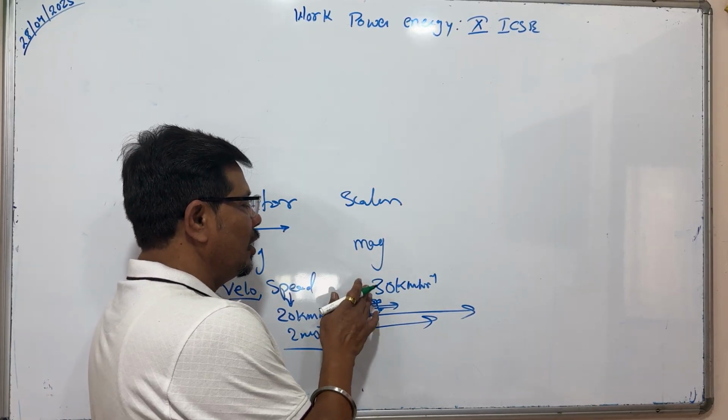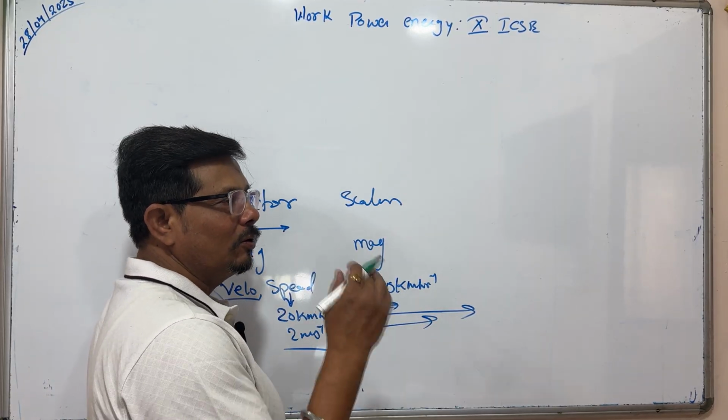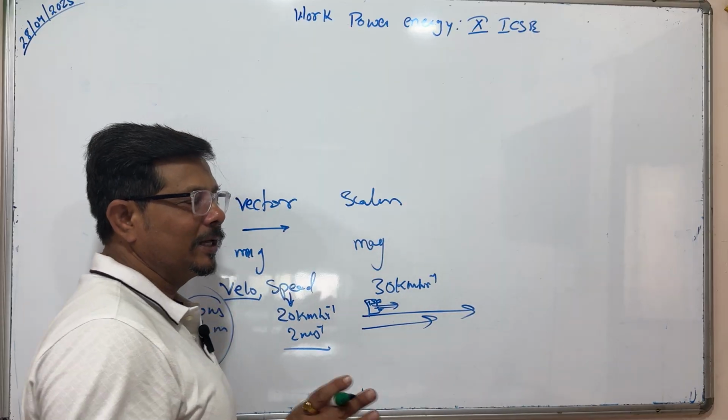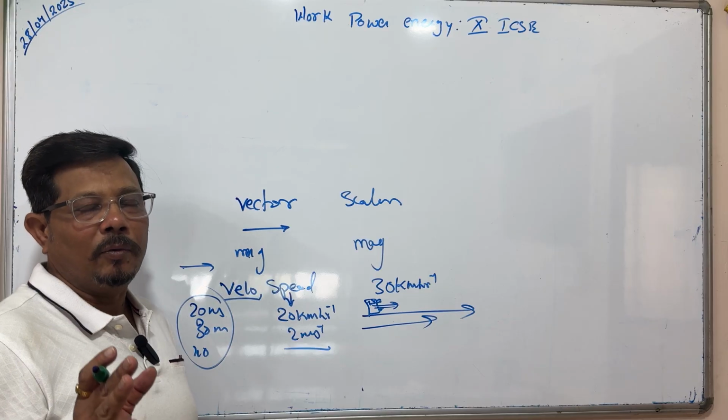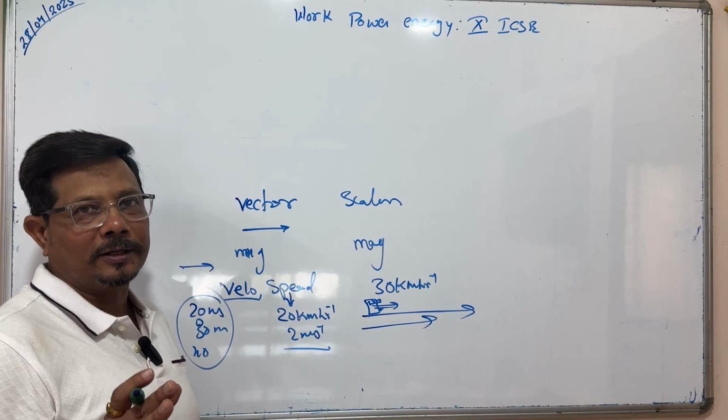Whatever the speed, the velocity is the same. That's why in linear motion it is a scalar product.